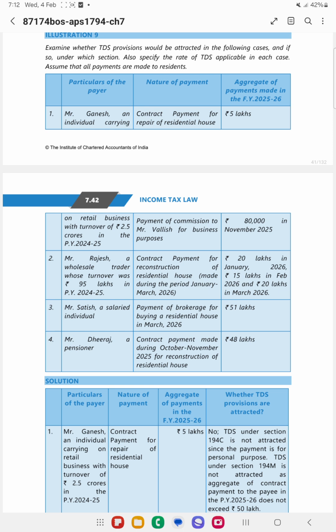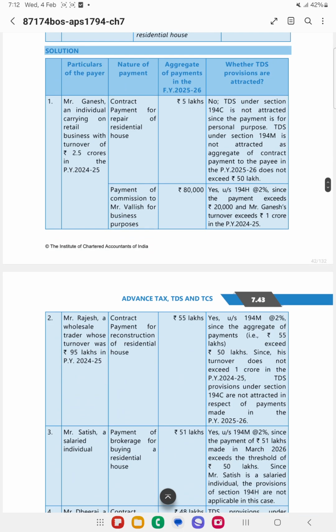So here Mr. Dheeraj is a pensioner. Contractual payment which is made for residential house, from October to November, is 48 lakhs. So since it is not exceeding 50 lakhs and he is a normal individual or HUF, 194M is not applicable.